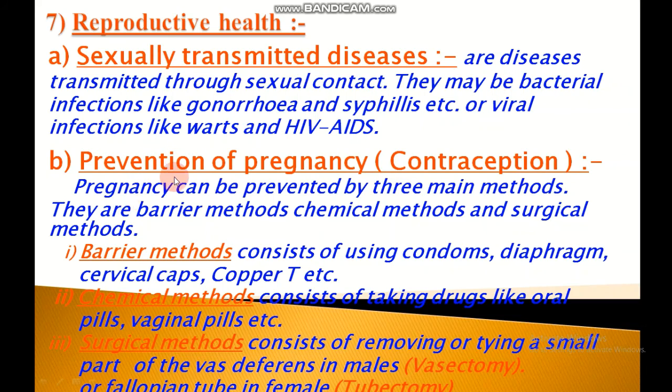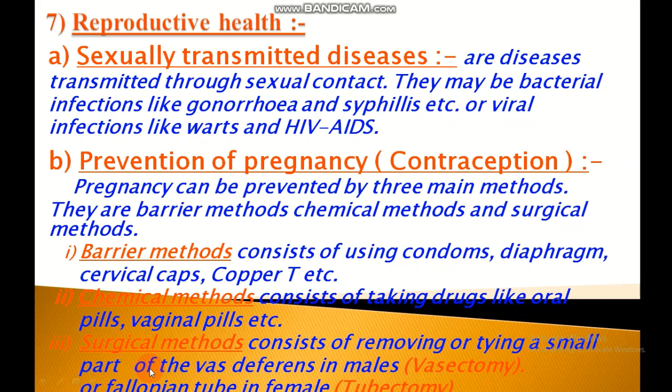Then prevention of pregnancy, birth control method. The prevention of pregnancy in women is called contraception. Pregnancy can be prevented by three main methods. They are barrier methods, chemical methods and surgical method. In barrier method of preventing pregnancy, physical devices such as condoms and diaphragm are used, while in chemical methods of preventing pregnancy, the female uses two types of pills, oral pills and vaginal pills.